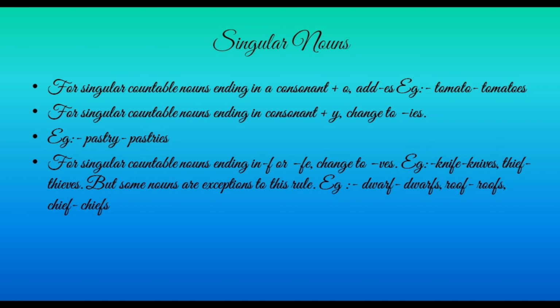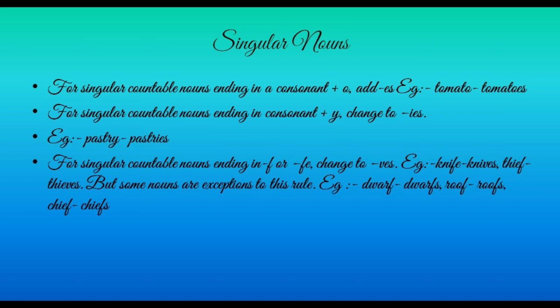Now next is a singular countable noun which is ending with the consonant y. The first one was ending with consonant o, now here, ending with consonant y, it is changed into ies. Pastry, pastries.